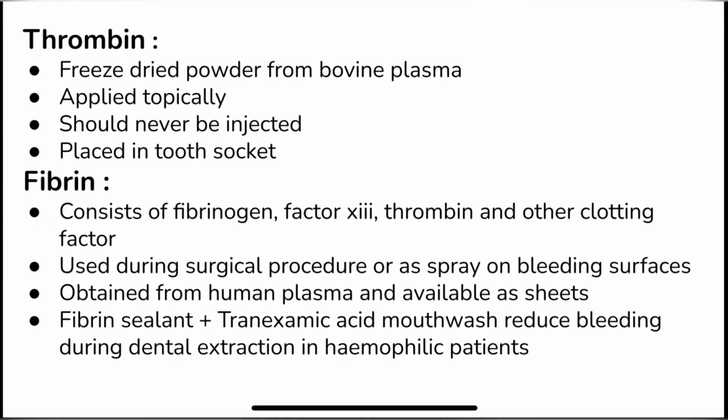So moving on to the next local hemostatic, thrombin. Thrombin is a freeze-dried powder which is derived from bovine plasma or human plasma. Bovine plasma is buffalo plasma. It is applied topically over the skin. Topically means over our skin.